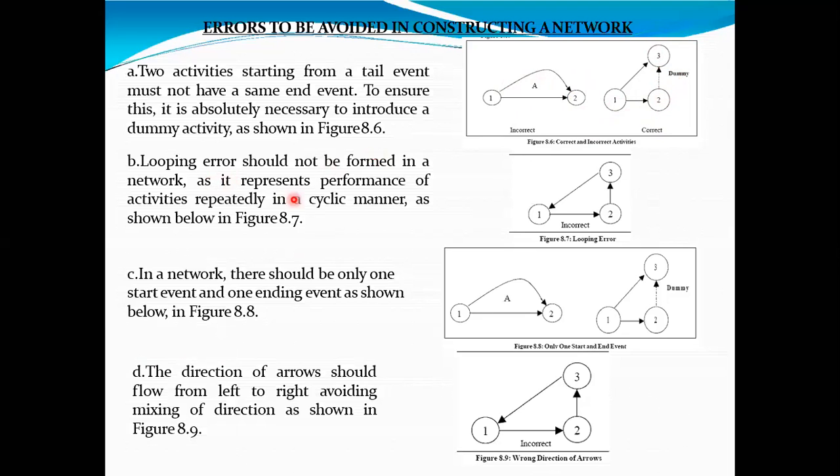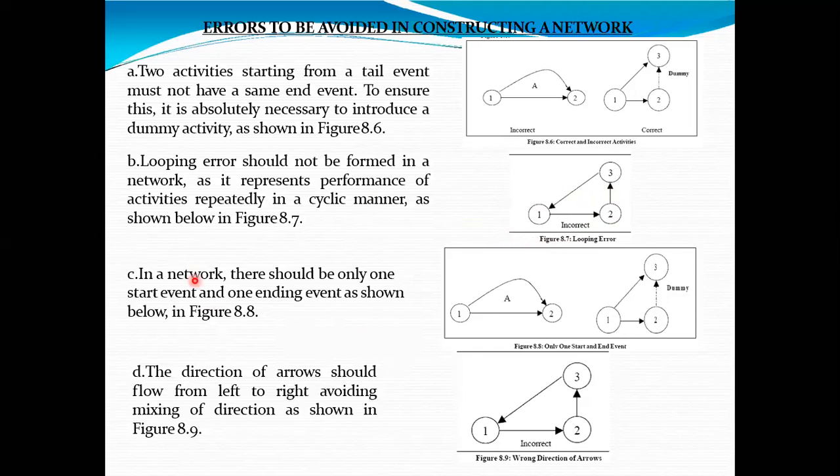Then looping error should be avoided. That means 1 to 2, 2 to 3, 3 to again 1. So in this cyclic manner, it is very difficult to understand which activity is depending upon which activity. We should avoid such a cyclic representation.